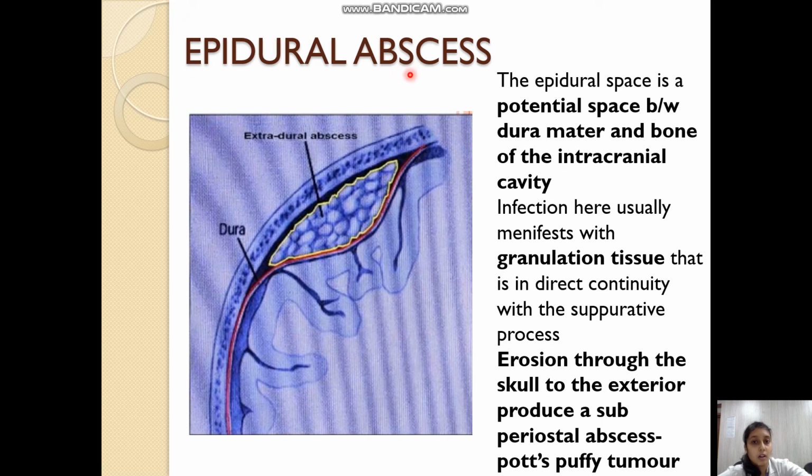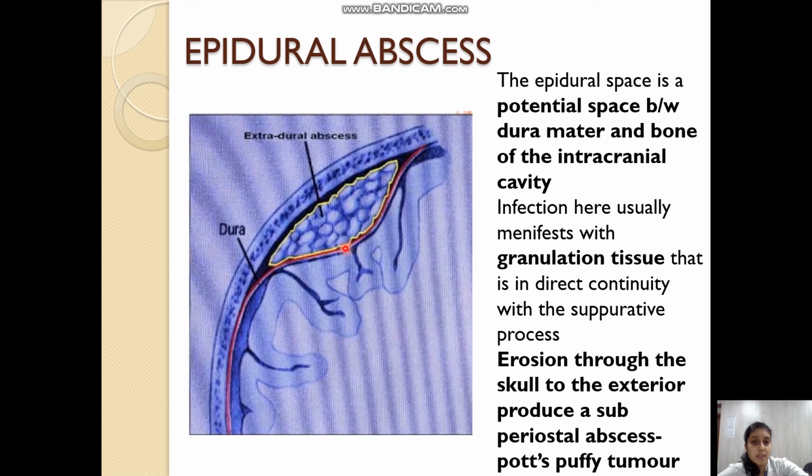Now another kind of abscess is epidural abscess. Epidural abscess is an abscess occurring superficial to the dura, that is, between the first layer of the meninges, the dura mater, and the bone. The epidural space is a potential space between the dura mater and the bone of the intracranial cavity. When organisms inoculate here, there will be formation of granulation tissue, and abscess formation can occur here as well.